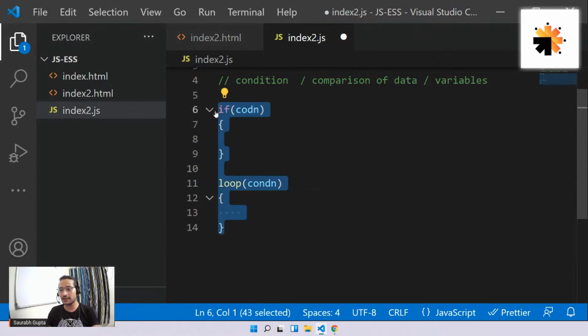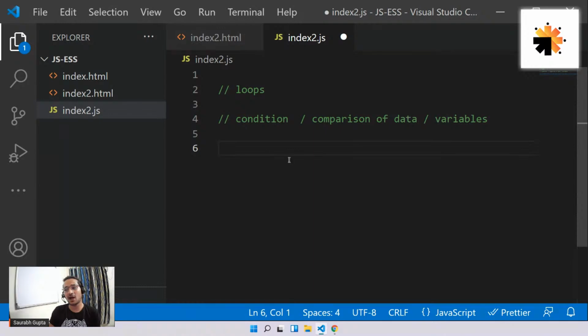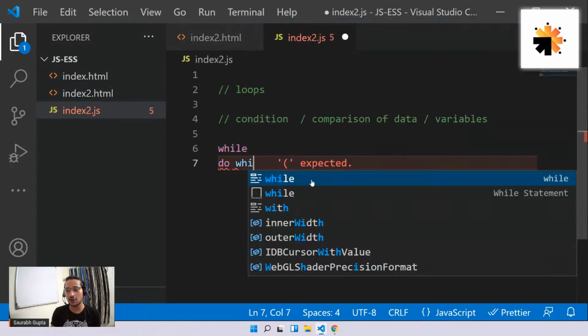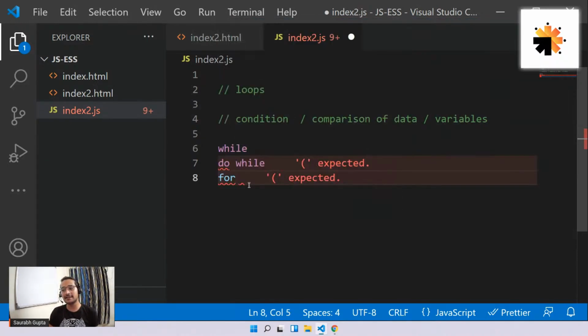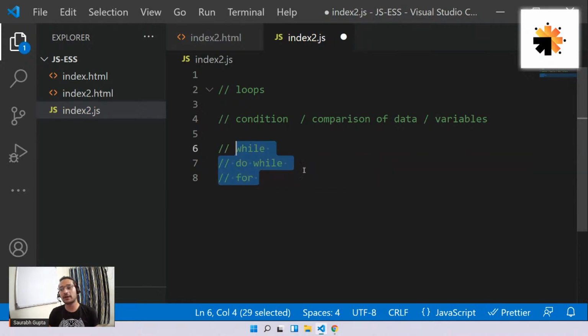Let's remove all this and let's see how to write a loop in JS. Now, not only in JS, in almost all programming languages, by default, there are three basic keywords that are given to you to write loops. So they go like this. The first keyword is called while. The second keyword is called do while. And the third keyword is called for. These are the three basic keywords by which you can create loops. And these are in almost all programming languages, not only Java, not only JavaScript, guys. In Java also, C, C++, almost everywhere these three keywords are there.